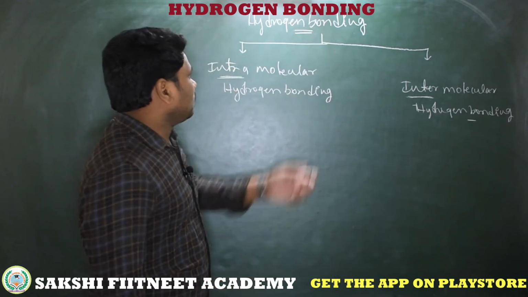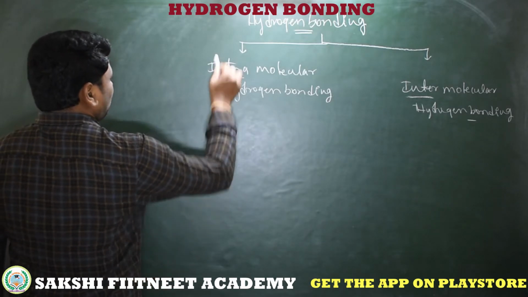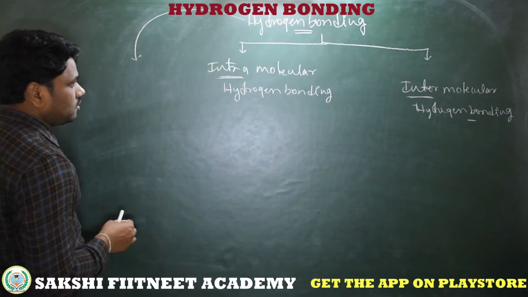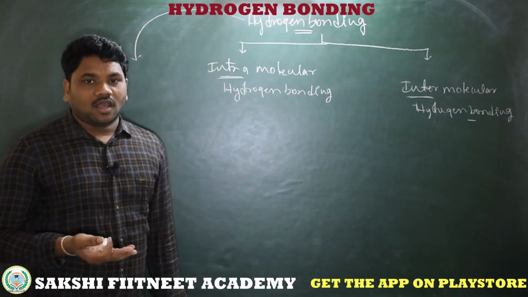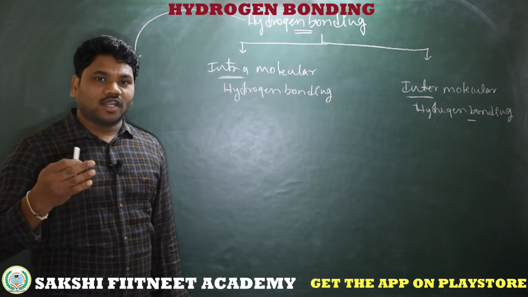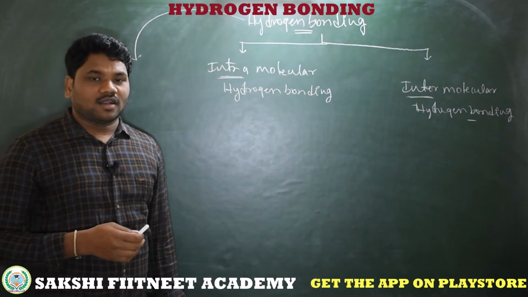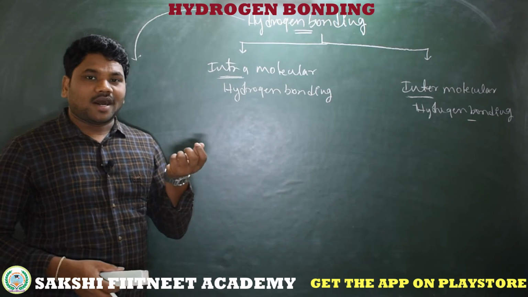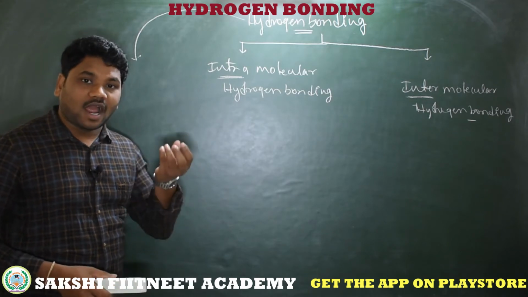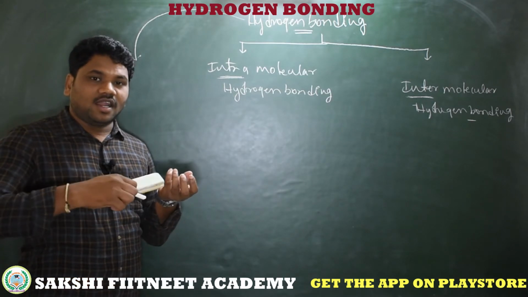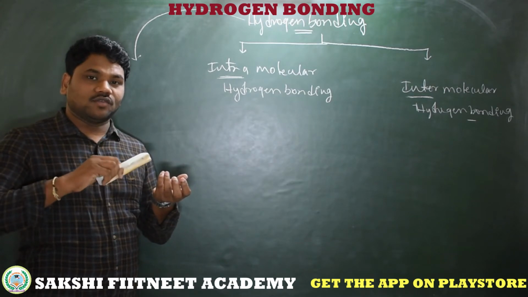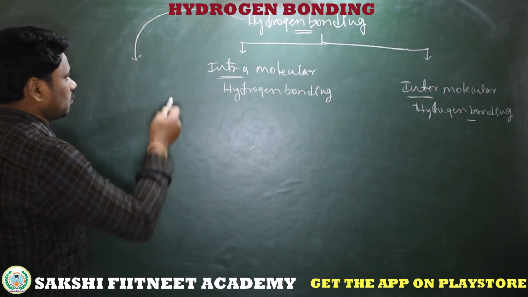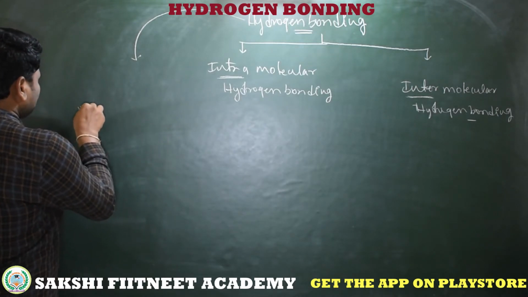So first we will discuss what is hydrogen bonding. Simple. Here the compounds which have a hydrogen with more electronegative atoms, like oxygen, fluorine, nitrogen, then there exists an imaginary partial electrostatic force between hydrogen and oxygen, hydrogen and fluorine, hydrogen and nitrogen, called hydrogen bonding. So what is hydrogen bonding?